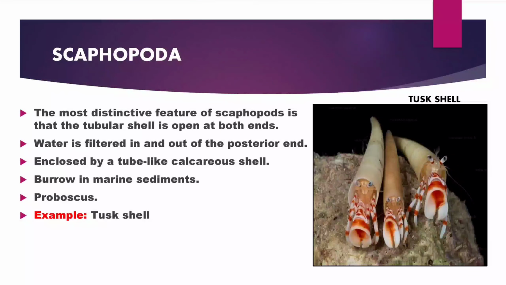Sixth, Scaphopoda. The most distinctive feature of the Scaphopoda is that the tubular shell is open at both ends. Water is filtered in and out of the posterior end, enclosed by a tube-like calcareous shell, and they burrow in marine sediment to avoid predators. Example: tusk shells.